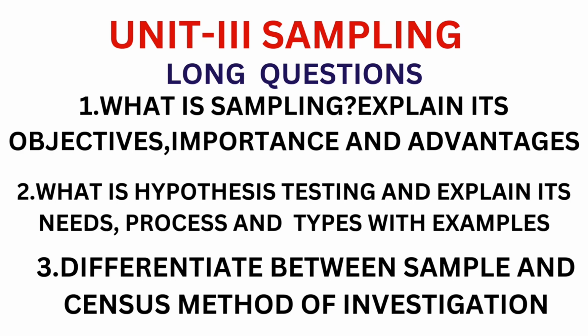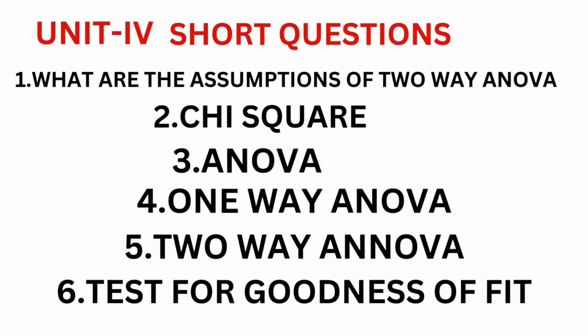Now, unit 3, long questions. First, what is sampling? Explain objectives, importance and advantages. Very important. What is hypothesis testing? Explain its needs, process and types with example. 100% important. Differentiate between sample and census method of investigation. Very important. And this census method is important for short also.